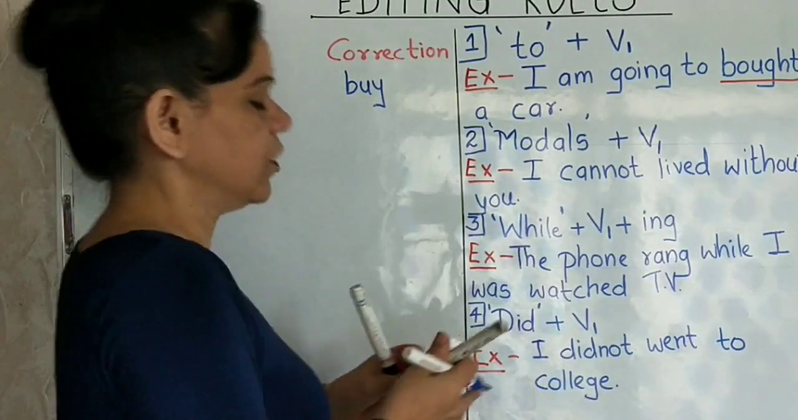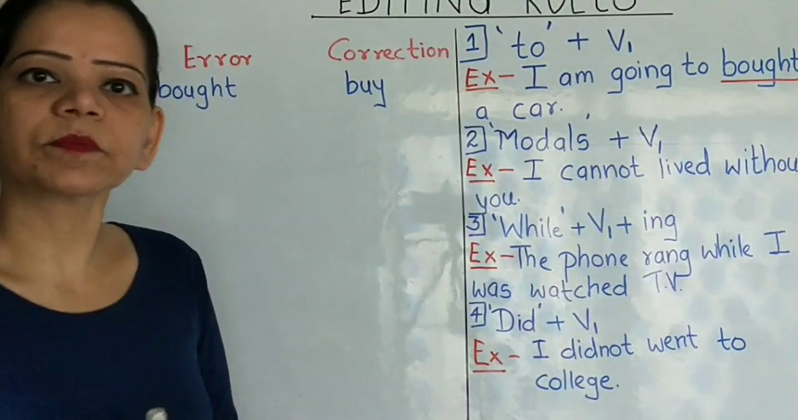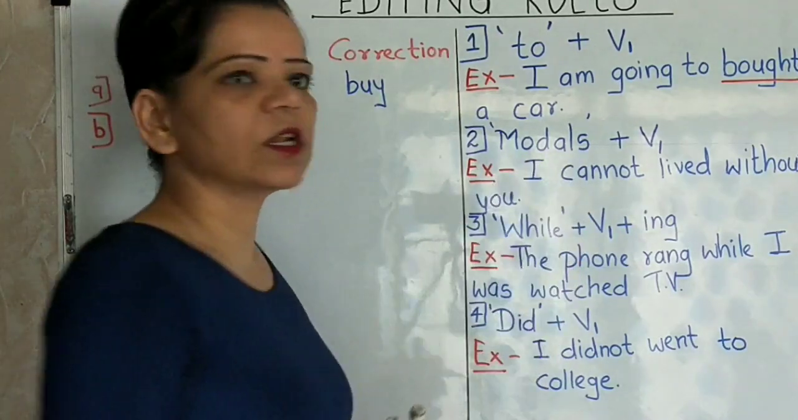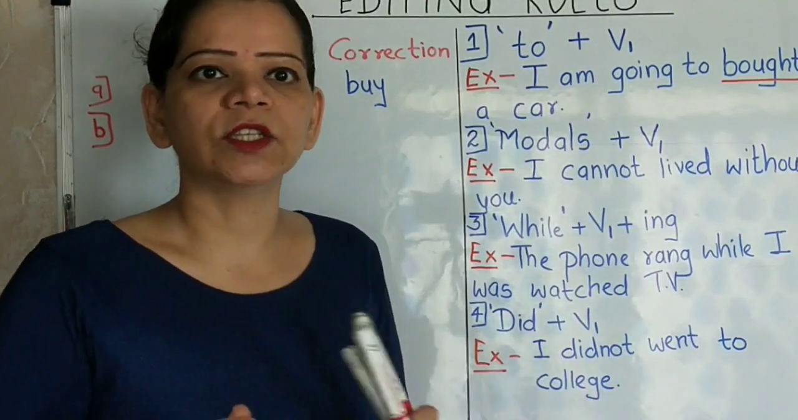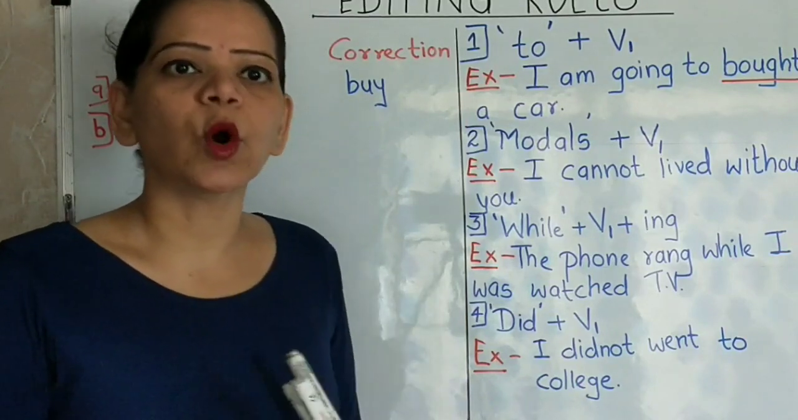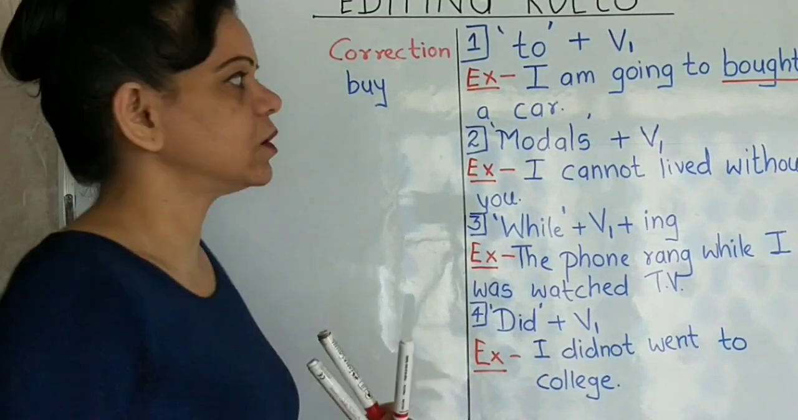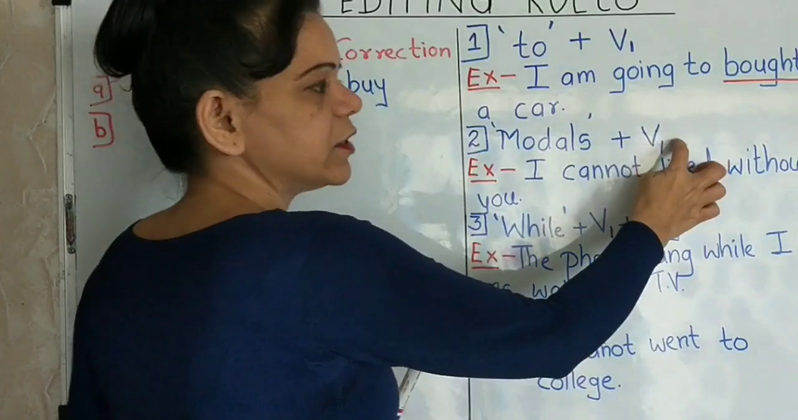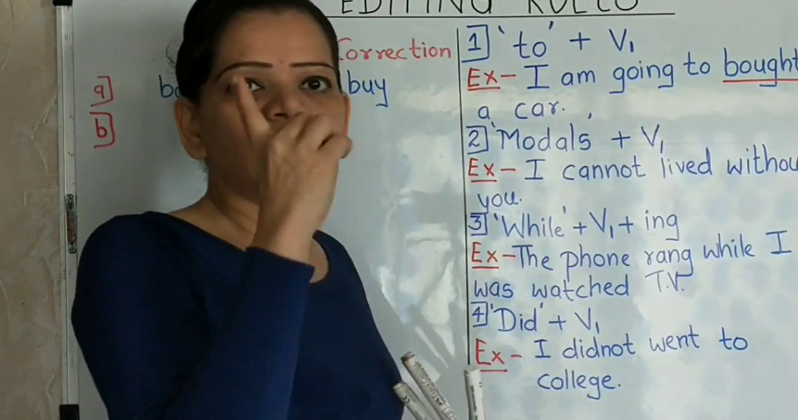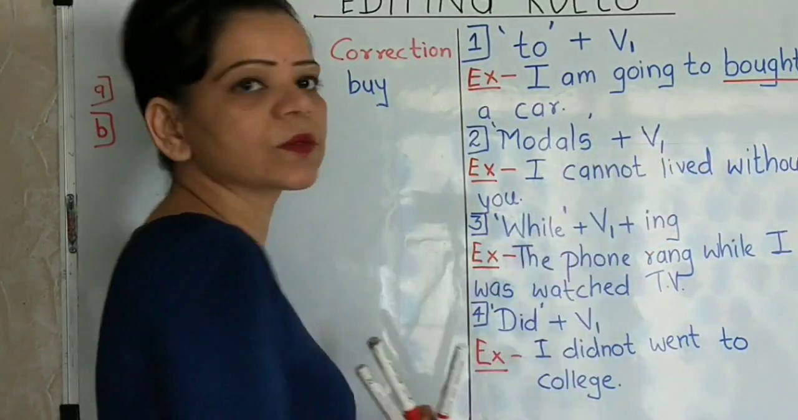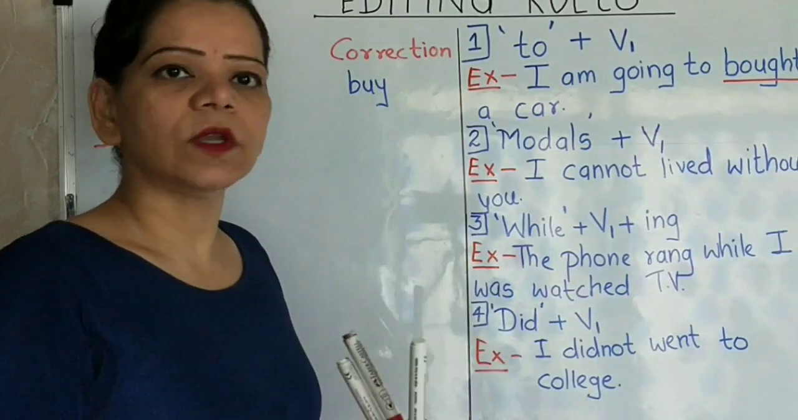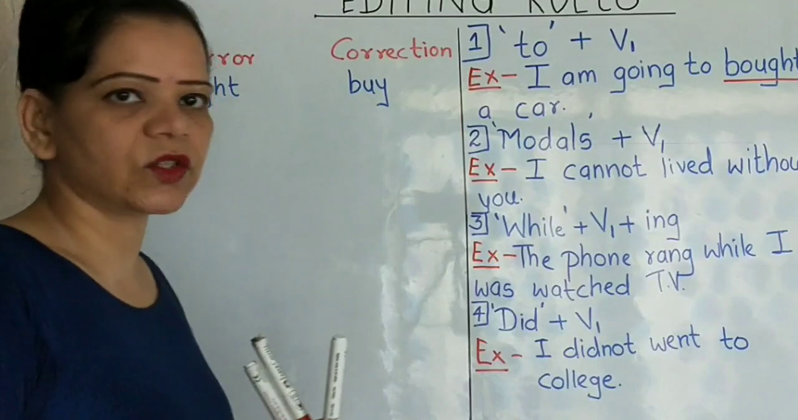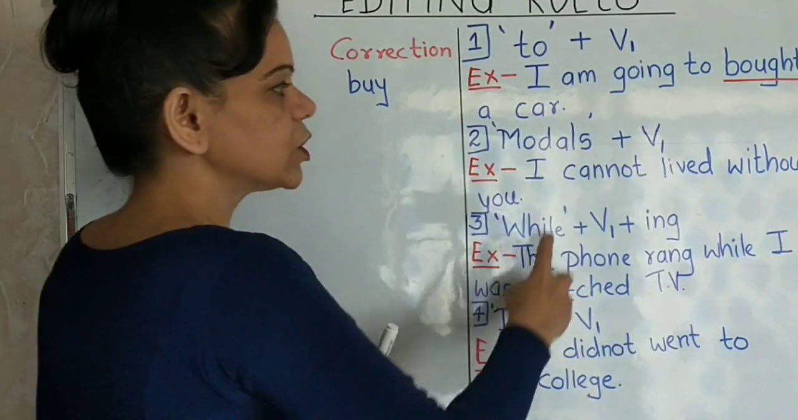Now next one. If you have a modal there, what are modal auxiliary verbs? It's like would, could, might, shall, should, have to, ought to. All these are modal auxiliaries. So if you have a modal, even after that you need to have the first form of the verb and nothing else, right? Would doing, would going, will going, not the right sentence structure.